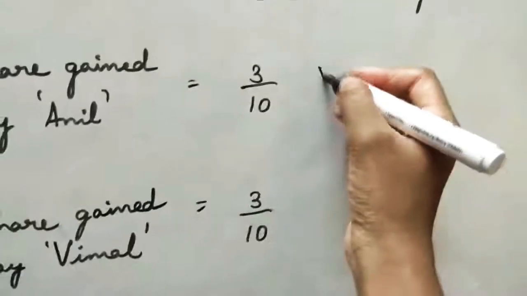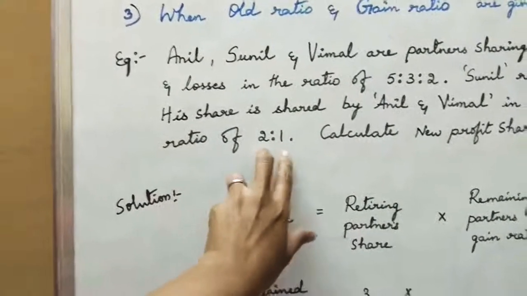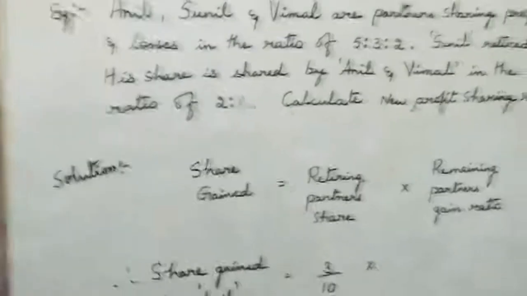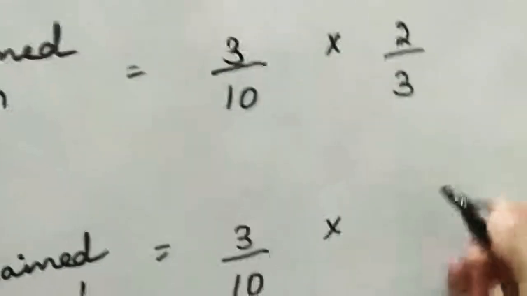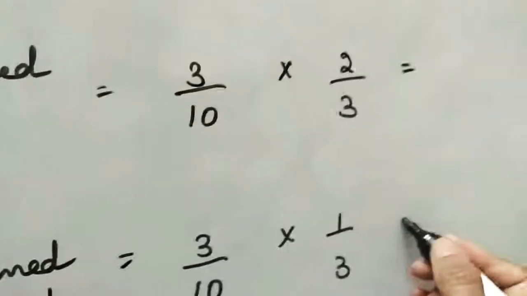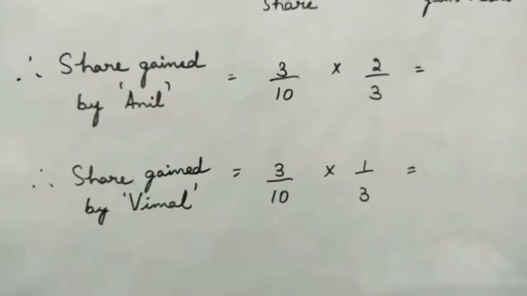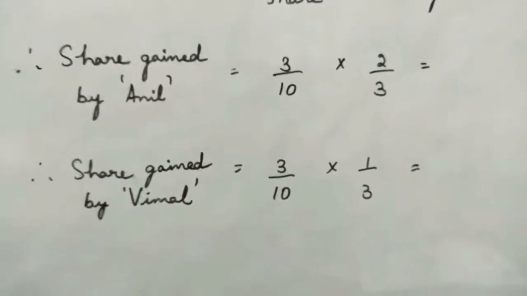Both, it is going to be the same. And remaining partners' gain ratio: the remaining partners are Anil and Vimal, and their ratio is 2:1. The total of this is 3. So it is 2 by 3 and 1 by 3. So what will be the share gained, the conversion of this ratio to the form of share?